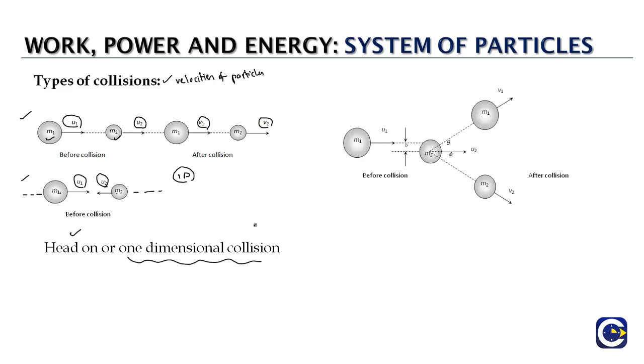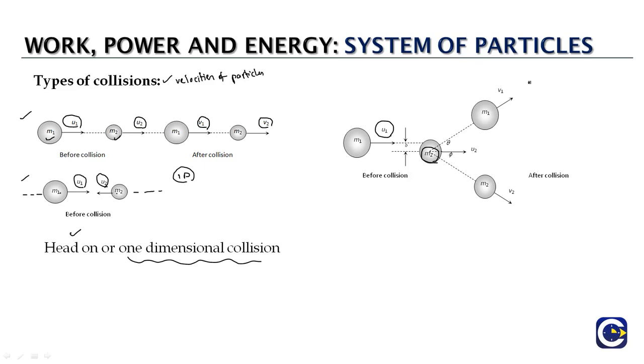Now the other category is like what we have over here. If the velocity of the first particle u1 and the velocity of the second particle u2 are not along the same straight line, then during the collision the particles will be glancing through, which means after the collision the particles will usually be moving in different directions.